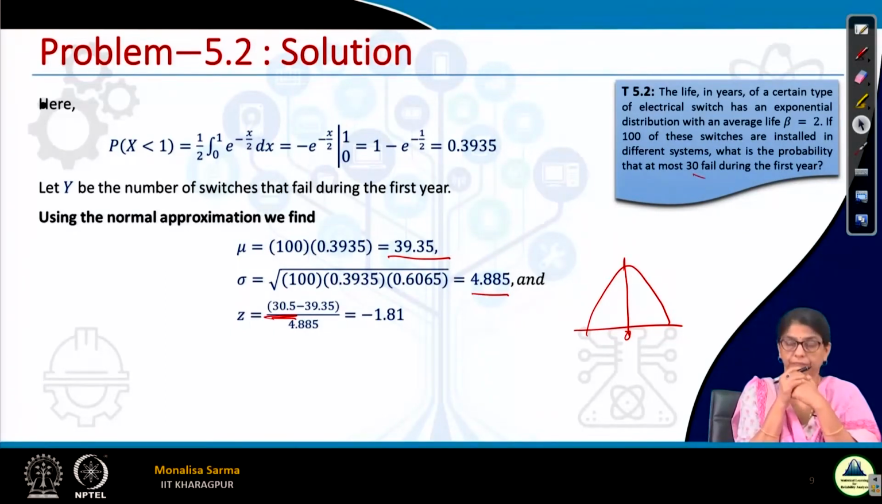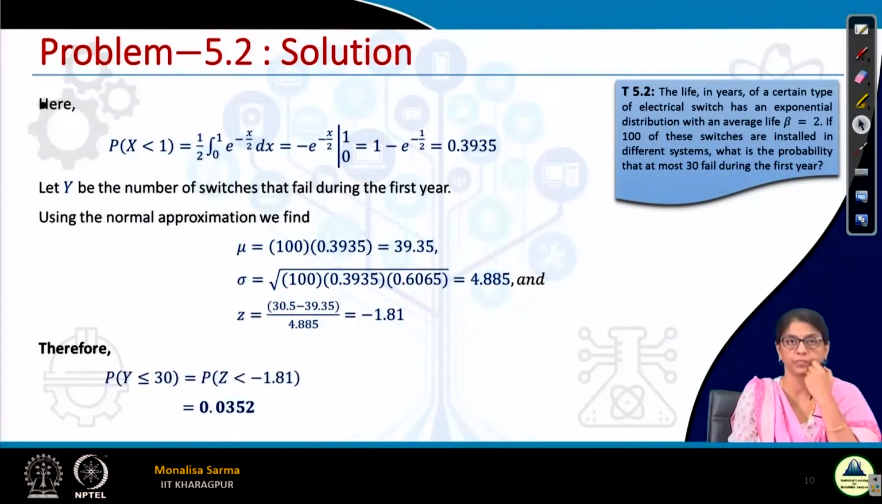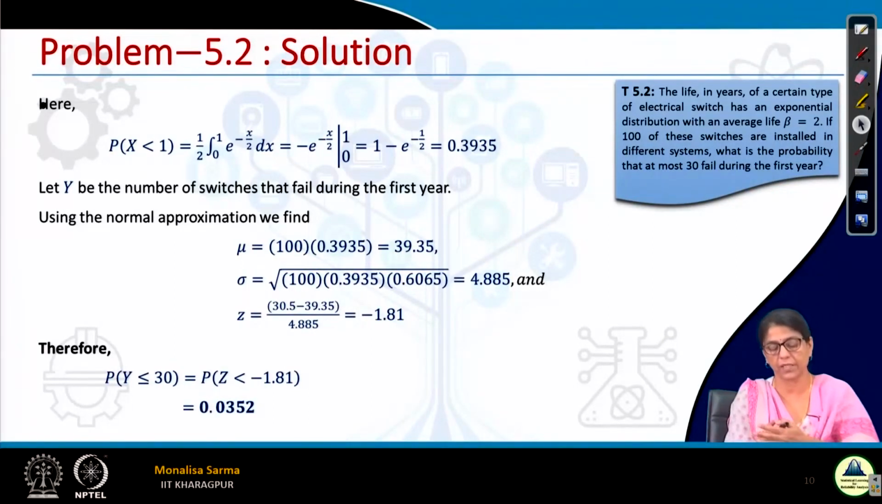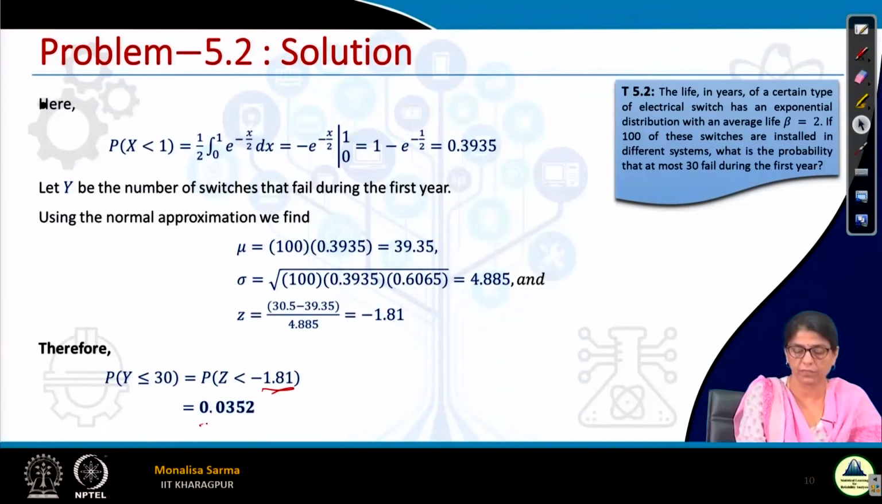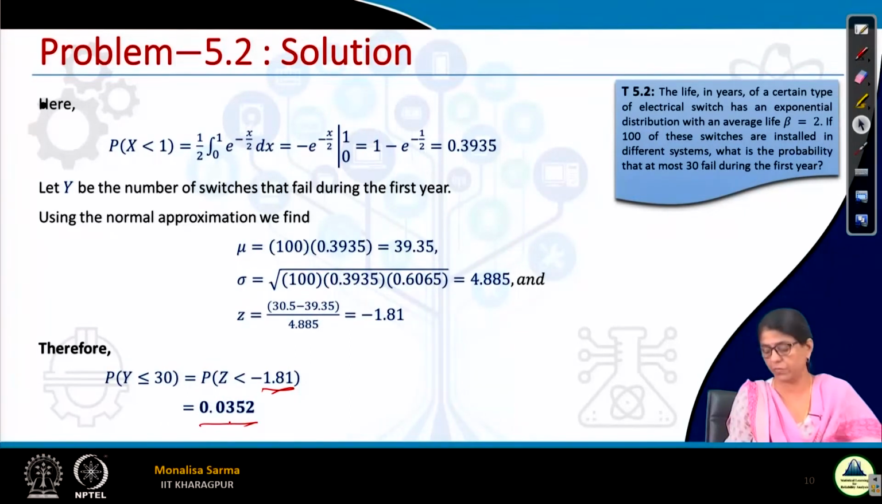If in other cases it is specified that it is less than 30, then I wouldn't have considered 29, I would have considered 29.5. So I found the z value here, minus 1.81. Once I found the z value, getting the probability is just a matter of looking into the table, that is all. So that is the minus 1.81, that is the value I got from the table. So this is the probability.